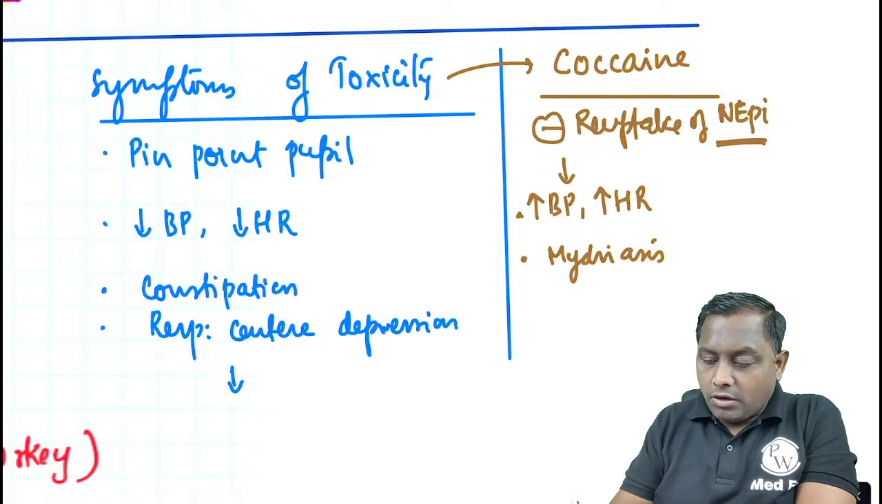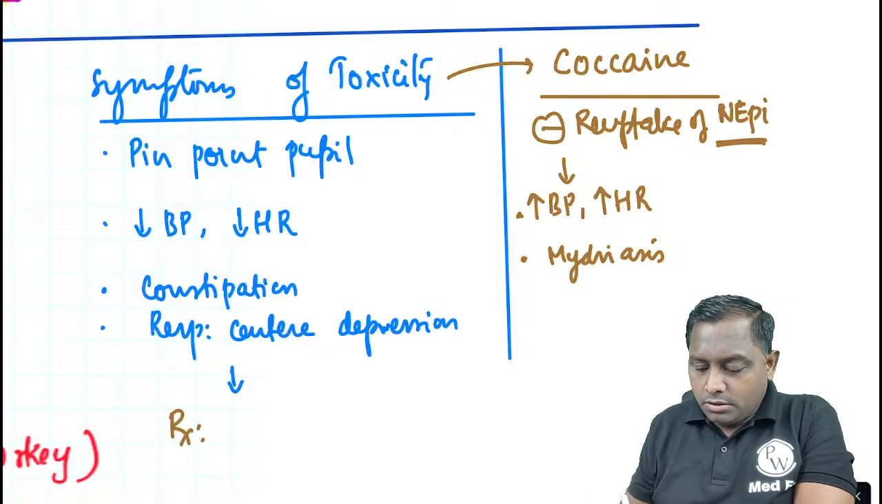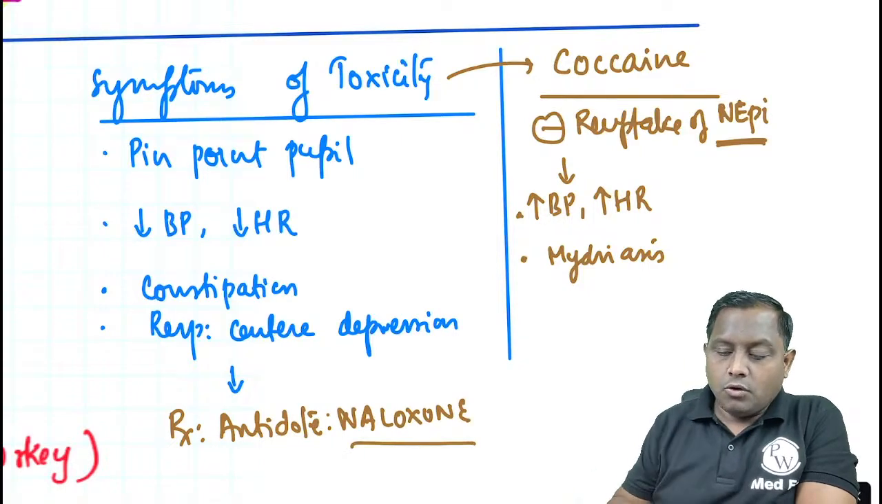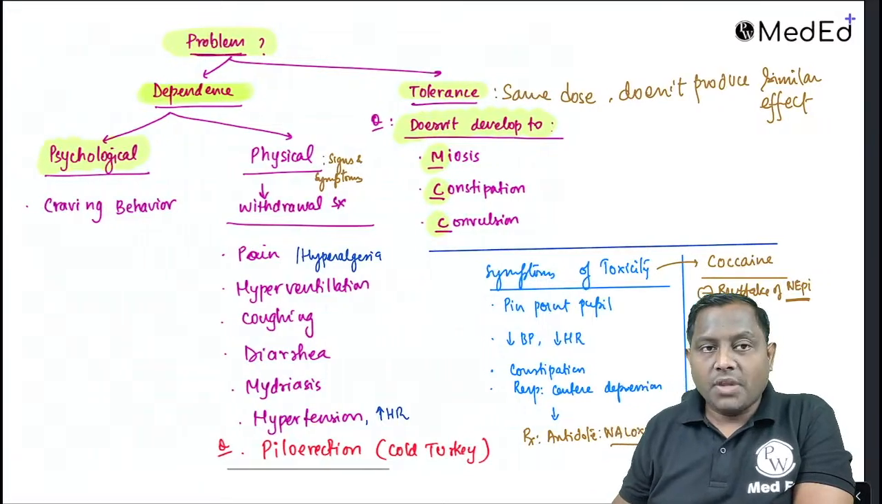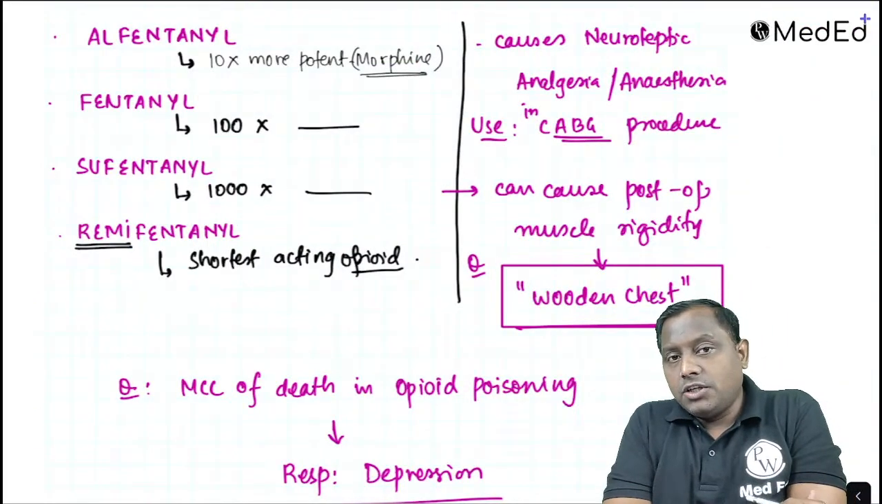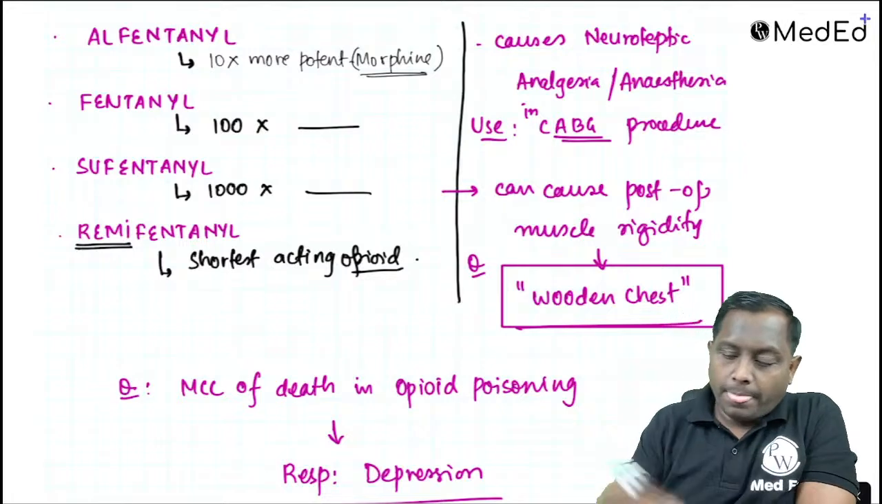इसका एंटीडोट क्या होगा? What is the antidote? The antidote of opioid toxicity is actually going to be your naloxone. Naloxone is one of the opioid antagonists. Remember that. All right. Other opioids like alfentanil, fentanyl, sufentanil and remifentanil.